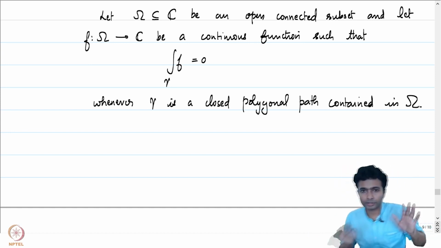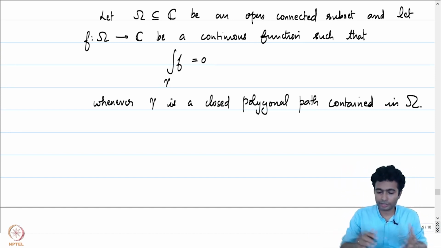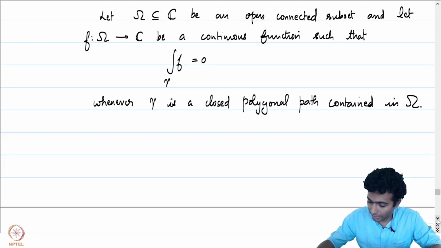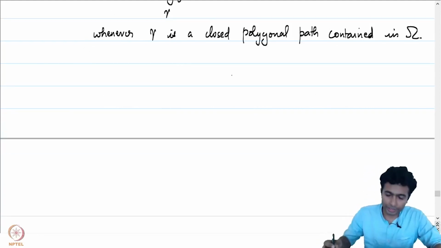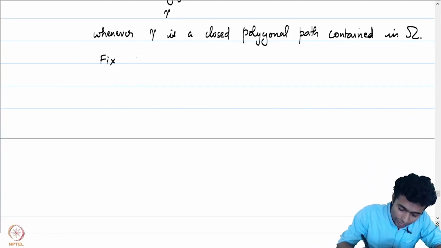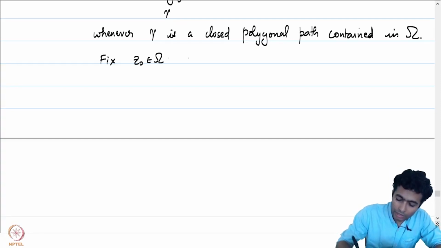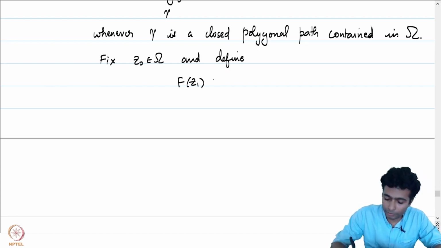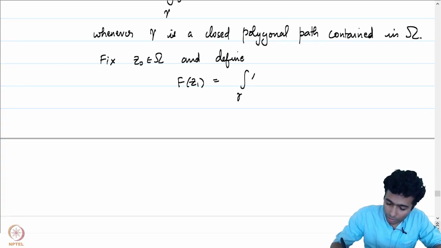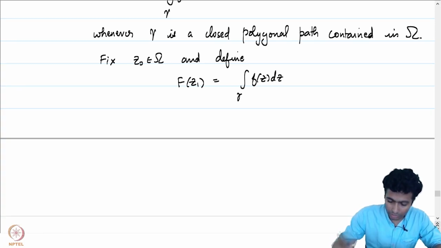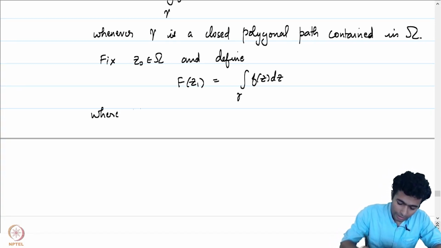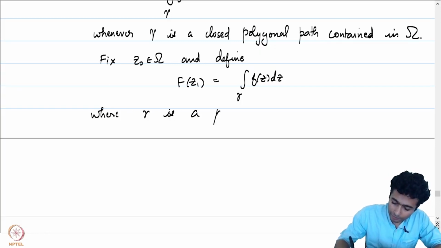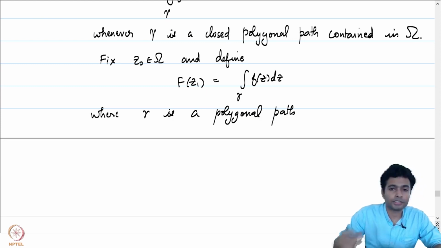So if you sit down and think about the real setting, this condition is automatically satisfied there. Let's fix a base point z0. Fix z0 in omega and define capital F of z1 to be equal to the integral over gamma of f of z dz, where gamma is a polygonal path from z0 to z1.